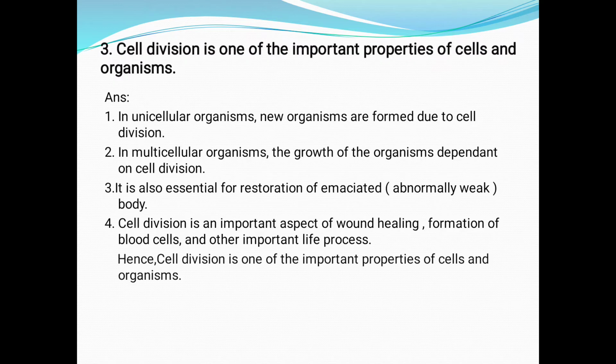Third, cell division is one of the important properties of cell and organism. Answer: in unicellular organisms, new organisms are formed due to cell division. In multicellular organisms, the growth of the organism depends on cell division. It is also essential for restoration of an emaciated, that is abnormally weak, body. Cell division is an important aspect of wound healing, formation of blood cells and other important life processes. Hence, cell division is one of the important properties of cell and organism.